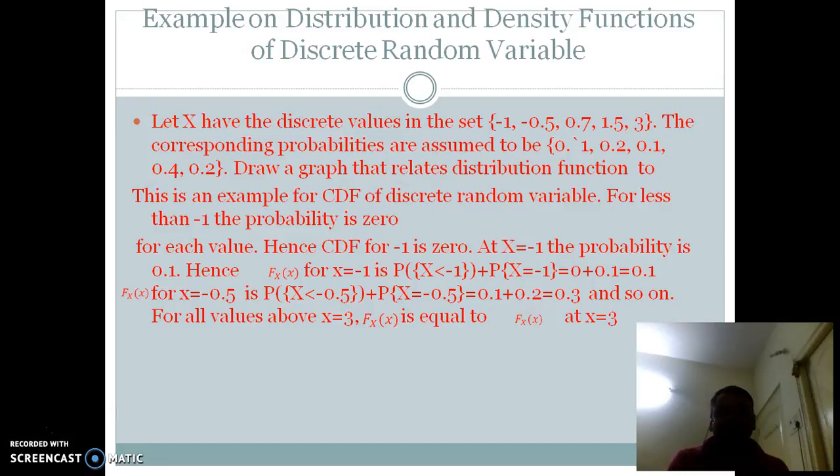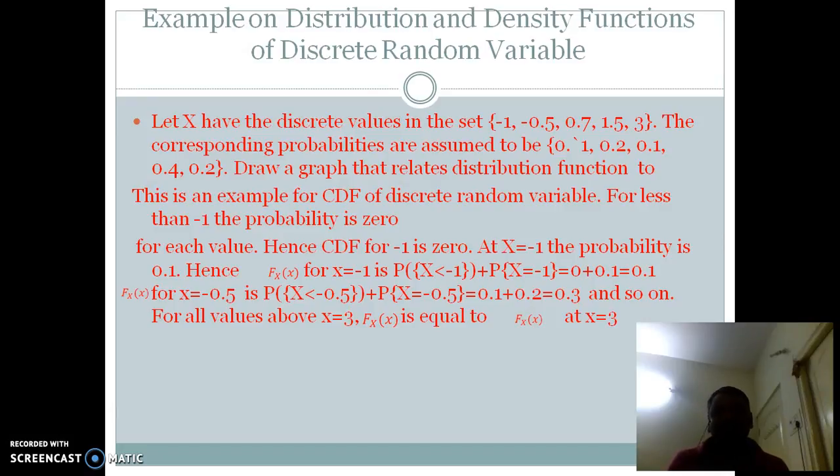This is an example for CDF of a discrete random variable. For less than -1 of the random variable, the probability is 0 for each value of less than -1. Hence, CDF for -1 is 0.